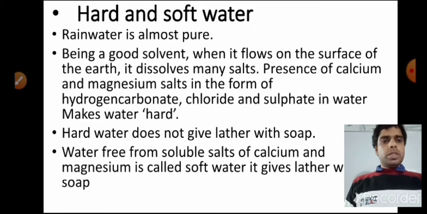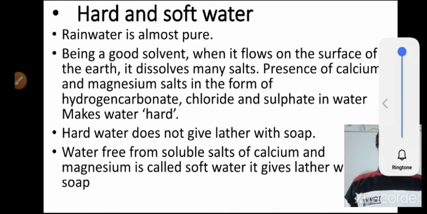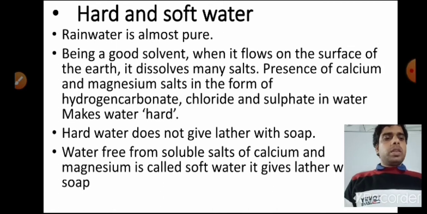Fine. So this is a video of class 11, and in this video we are going to talk about the types of water, that is hard water and soft water. You know that water sometimes is very tough to give lather. When we use soap, it will not quickly give you the foam. That means that water is hard water.